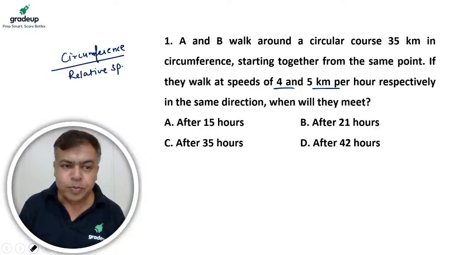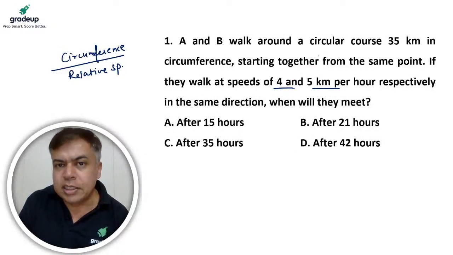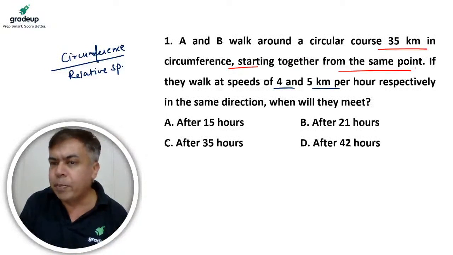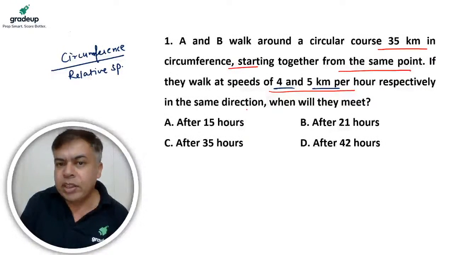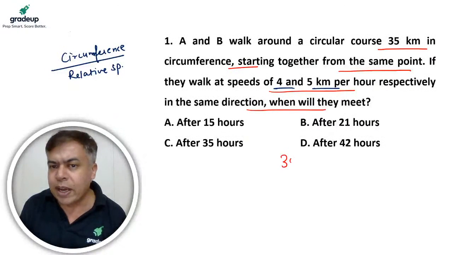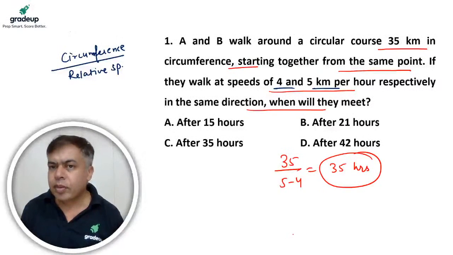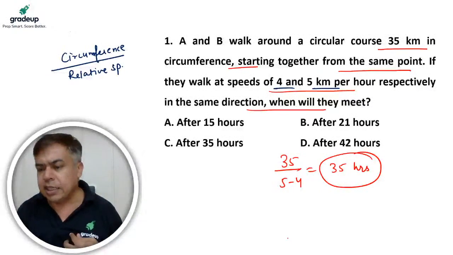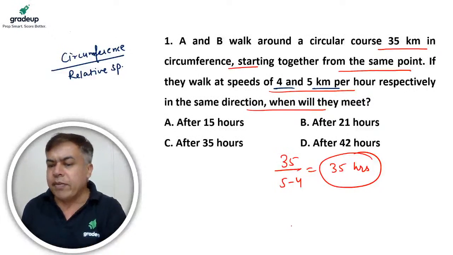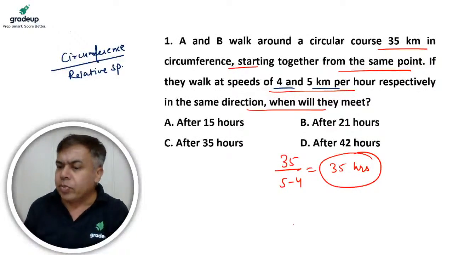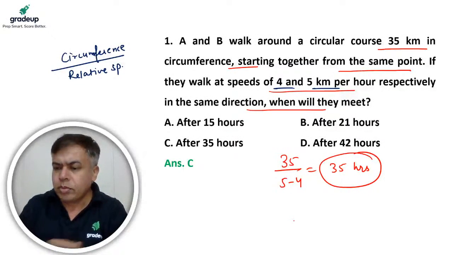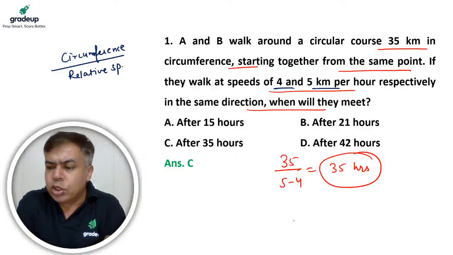Okay, so let's see. Now the course is 35 kilometers in circumference, starting together from the same point. If they walk at the speeds given in the same direction, when will they meet? So 35 circumference by relative speed, so it will be 35 hours. Yes, Rishi, absolutely correct. 35 hours will be the meeting interval. C is the correct answer. Very, very easy question. So let's move to the next one.